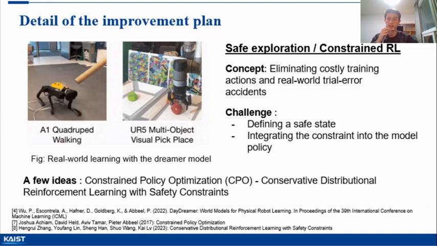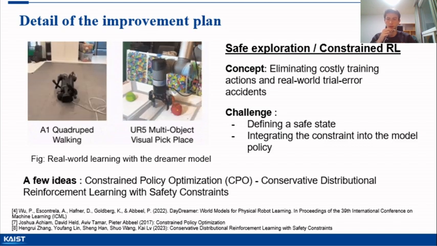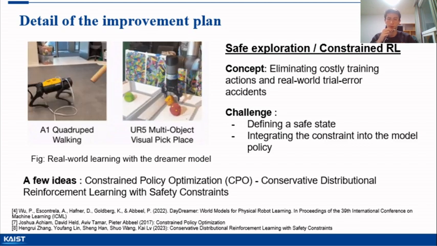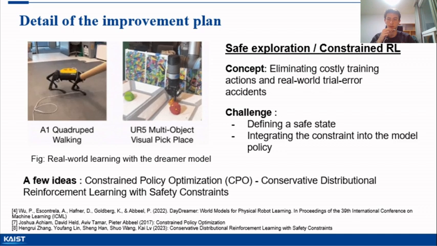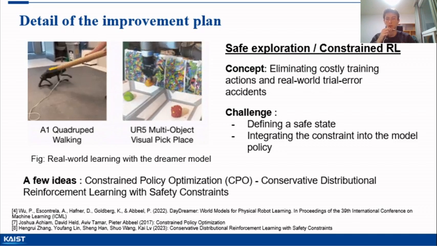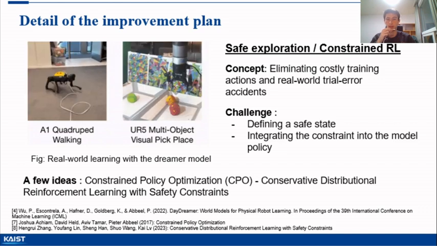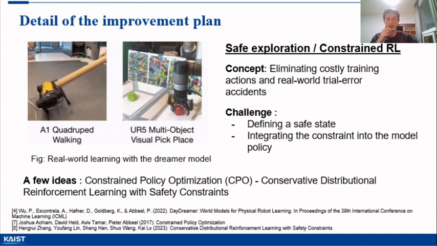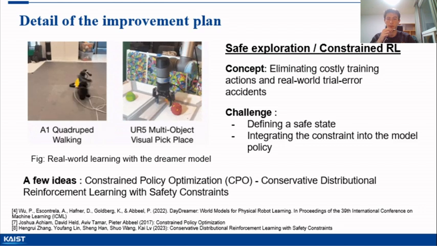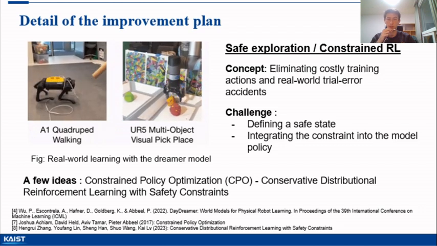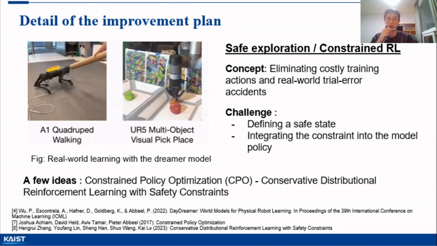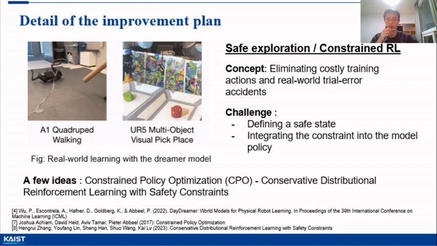A second idea for improvement consists of implementing safe exploration by means of constrained reinforcement learning. The main interest will be to prevent the agent from reaching damaging or costly states. This idea is particularly interesting in the case of real, non-simulated environments where certain actions could be harmful.